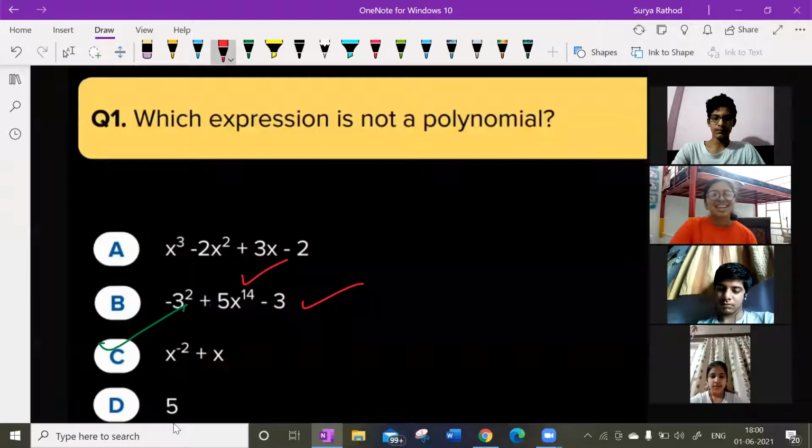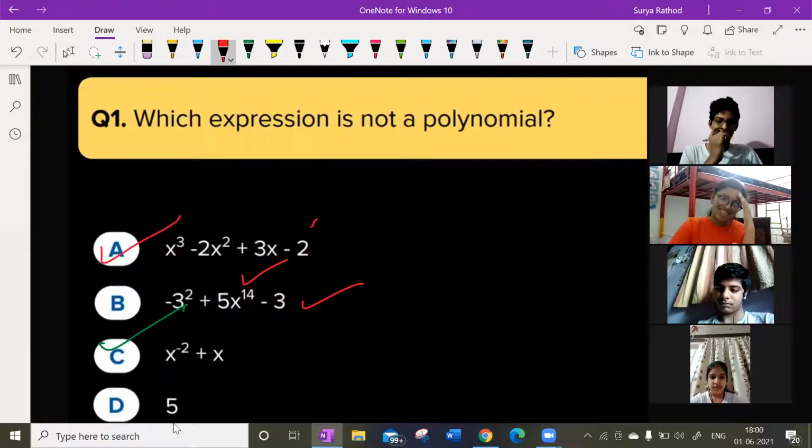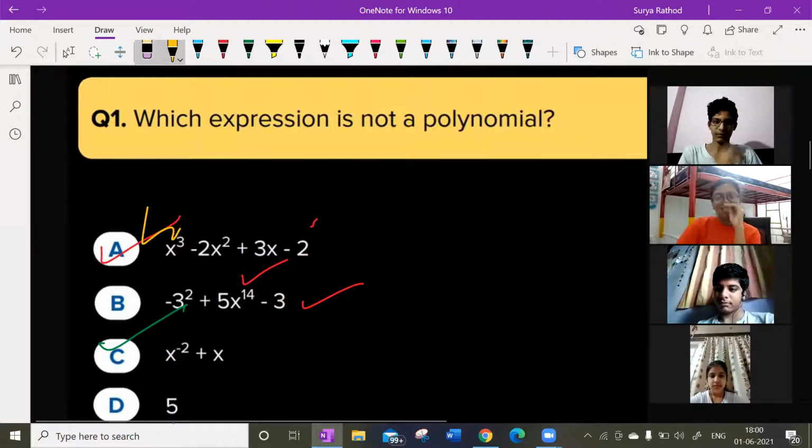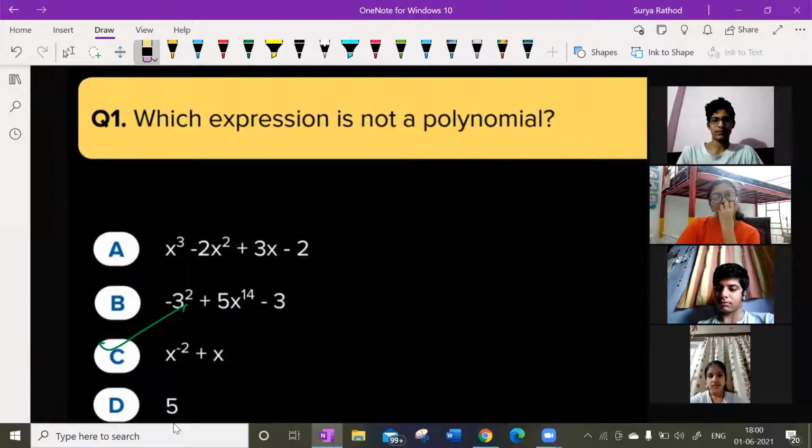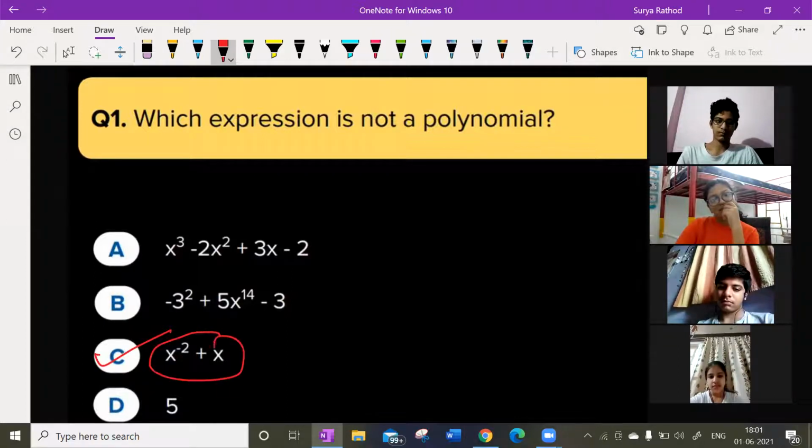Sir, I thought it's a quadratic equation. They were asking about power of 2, sir. No. Third degree equation. So third degree polynomial, first one. So it is a polynomial. Second one is also a polynomial. Third one is not a polynomial since it has negative power. Getting my point? Very simple.